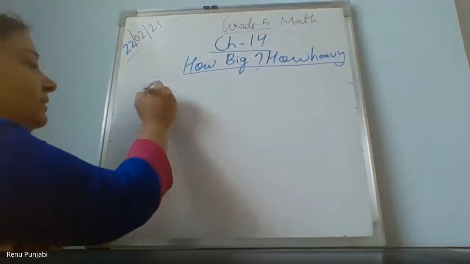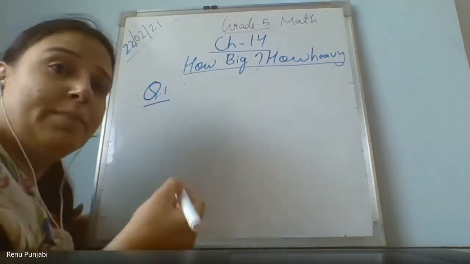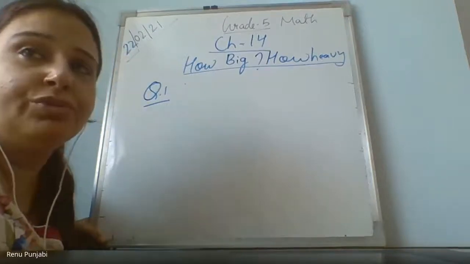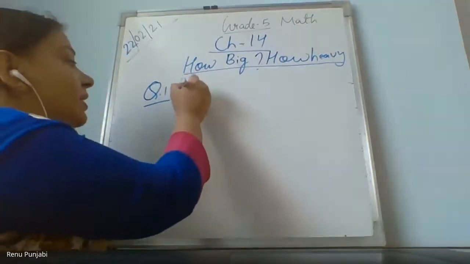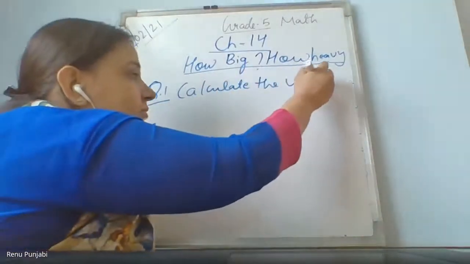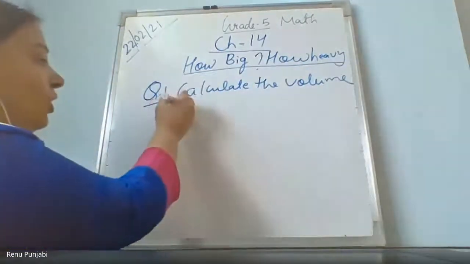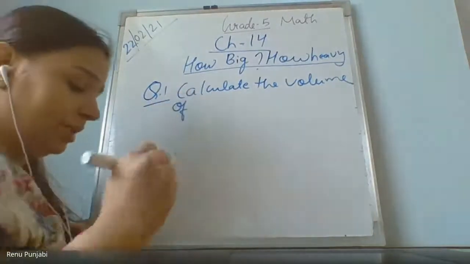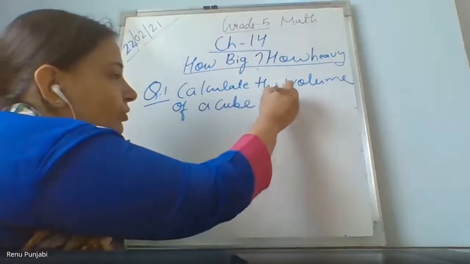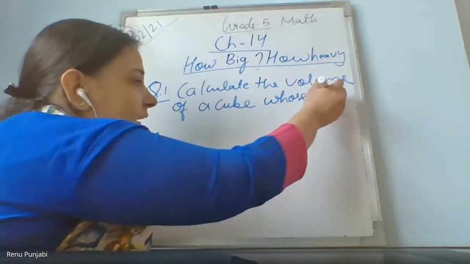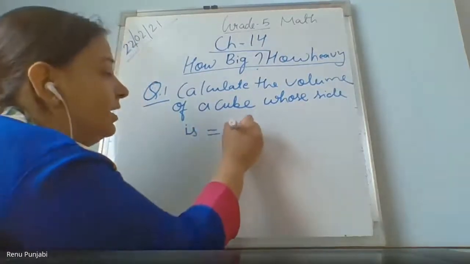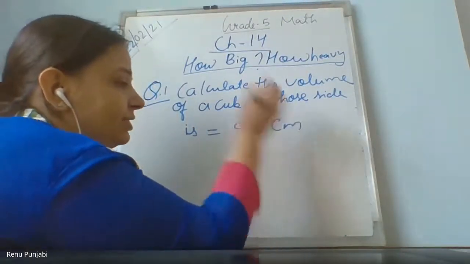Question 1 can say find or it can say calculate. In that, in both cases you are going to find the answer. Calculate the volume of a cube whose side is 9.5 centimeter.